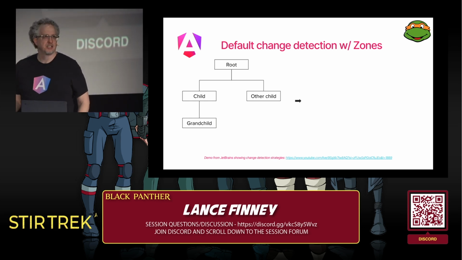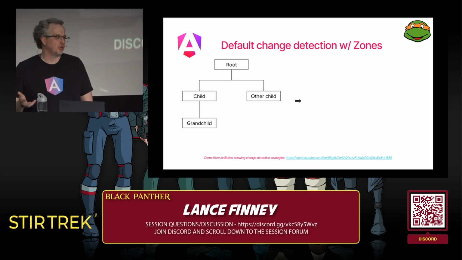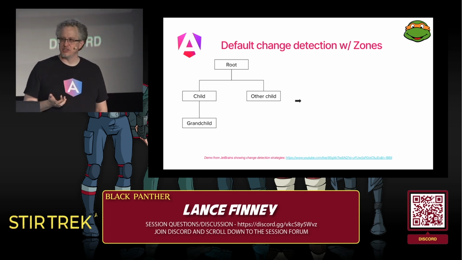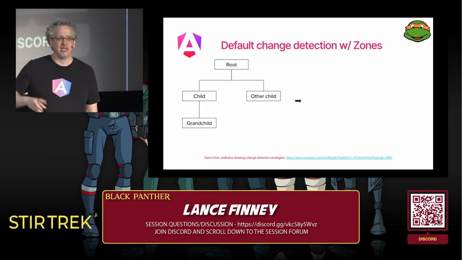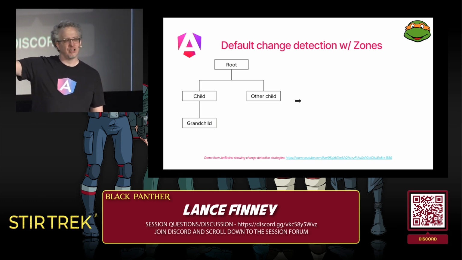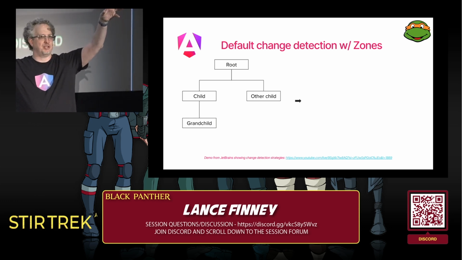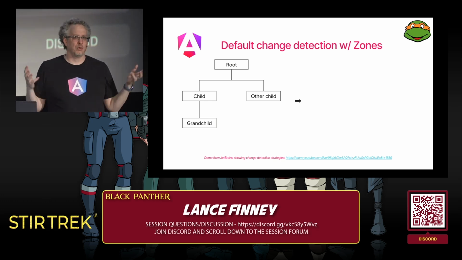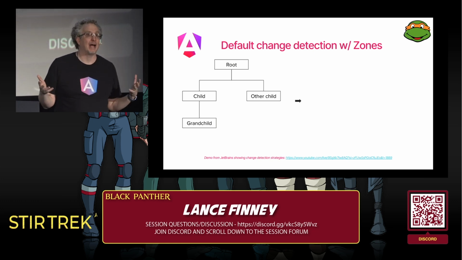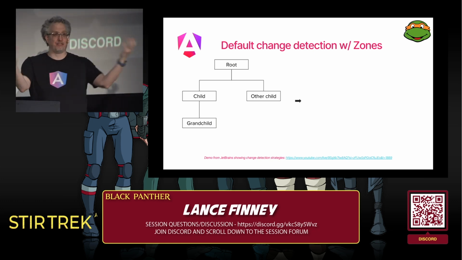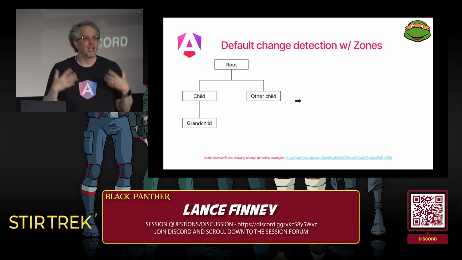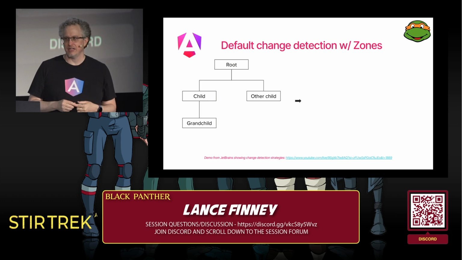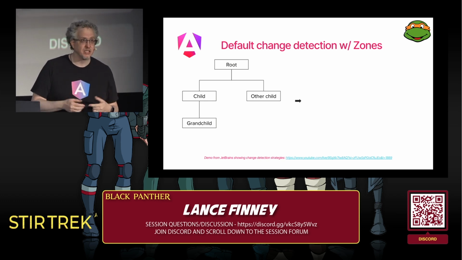The way change detection has happened with Angular from the beginning is with a third-party library called Zones. And Zones feels like magic the first time you see it. The first time you're working with a small Angular application and you make a change here in one part of your application, and then suddenly this other part of the application re-renders automatically, and you didn't do anything to wire that up. I've seen people just be amazed and wowed. Like, that's so great. I didn't have to write anything to wire that up. How did that work? Well, it's just Zones magic. Zones is watching your application and re-rendering it when necessary, which is great until it isn't.